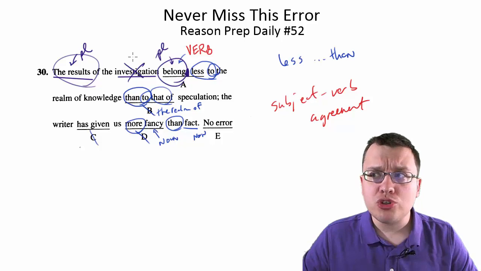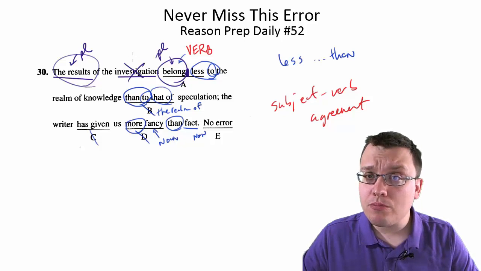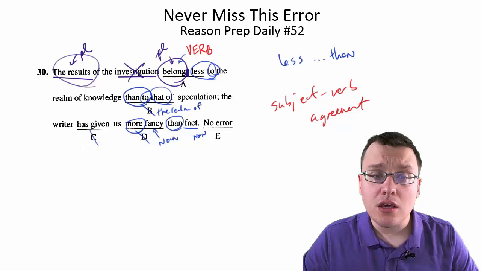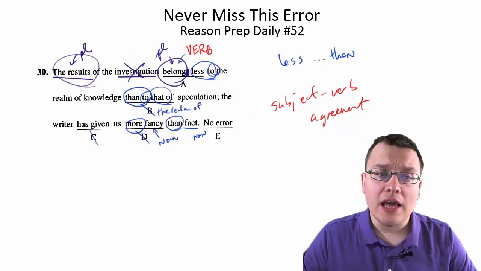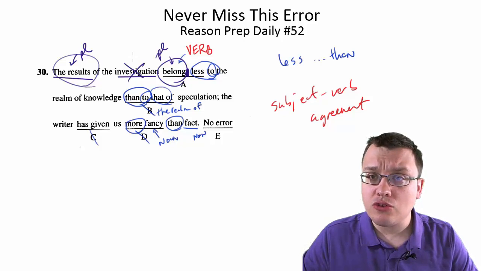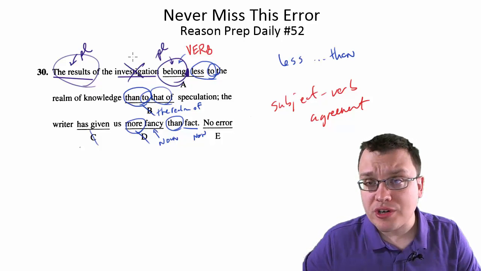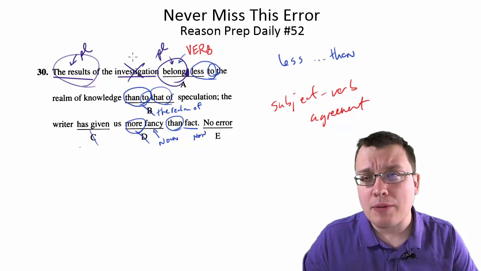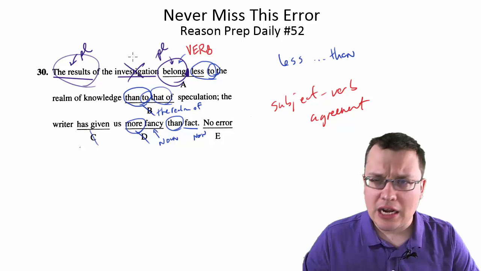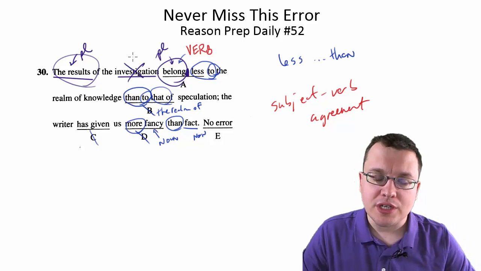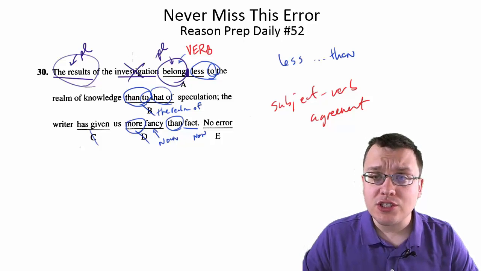There are some trickier types that you might see, particularly towards the end of the error IDs, the hard questions, and perhaps in later videos we will talk about them. I do talk about those more tricky types in my other video series, like the Grammar Tactics series, and I'll leave links to that in the description as well. But let me know if you have any questions on this.